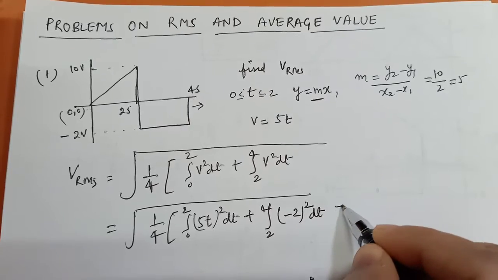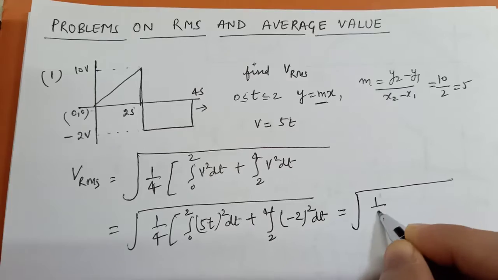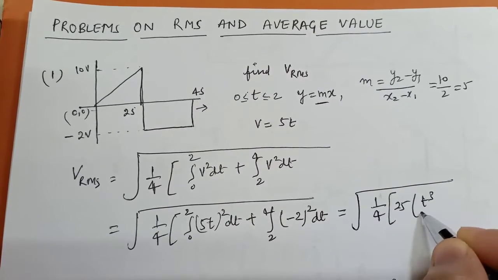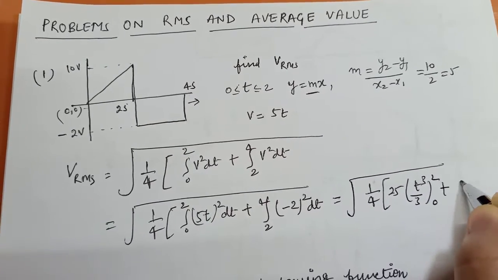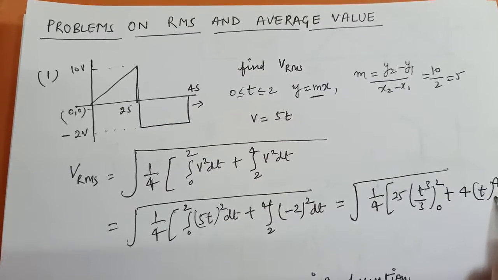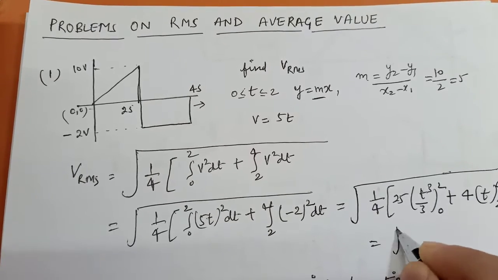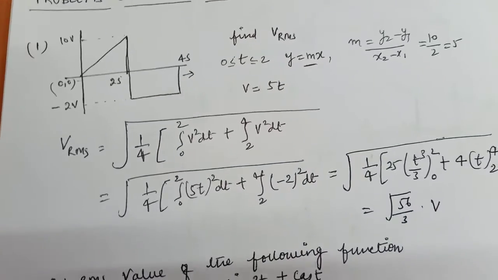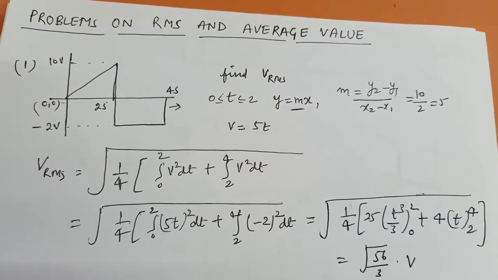When you solve this integration, you will get 1 by 4, 25 times the integration of t square, which is t cube by 3, with limits from 0 to 2, plus 4 times the integration of a constant, which is t, with limits from 2 to 4. Put the limits and you will get the answer, under root 56 by 3 volt. Clear? This is how you have to find the RMS value for given equations.